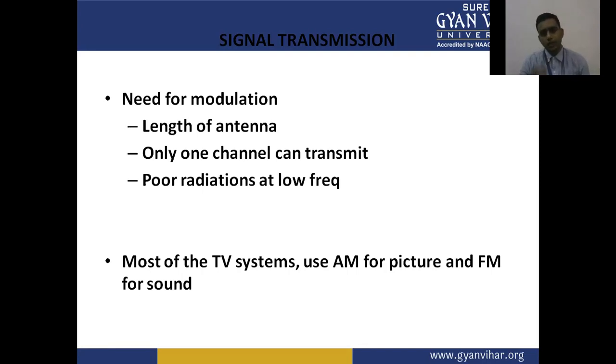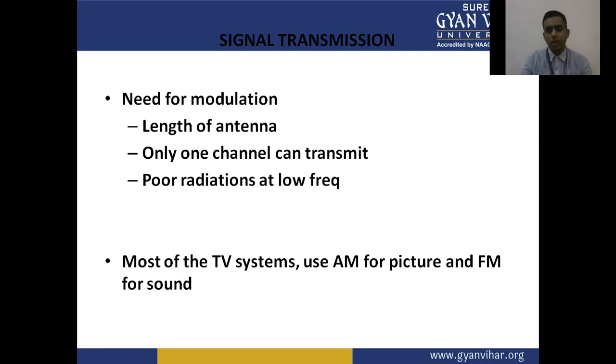Poor radiation occurs at the low frequency, so the signal is transmitted at high frequency up to UHF ranges. Most of the TV systems use amplitude modulation for the picture transmission and frequency modulation for sound transmission.